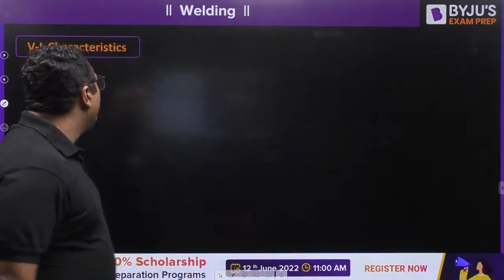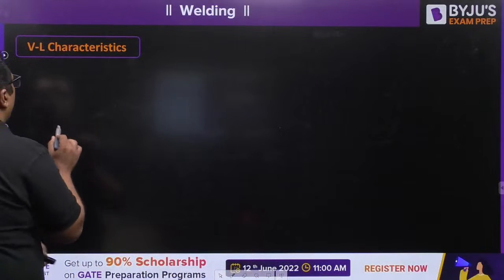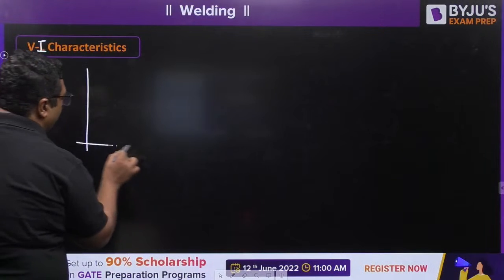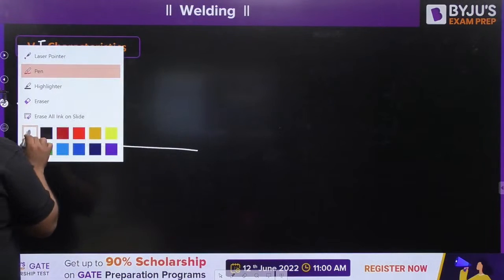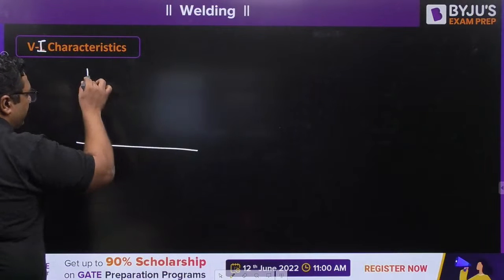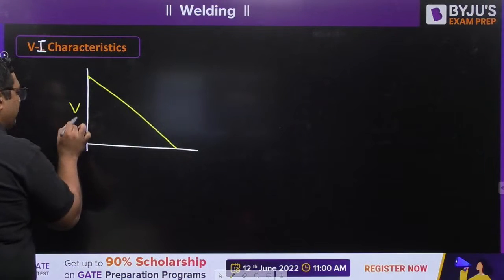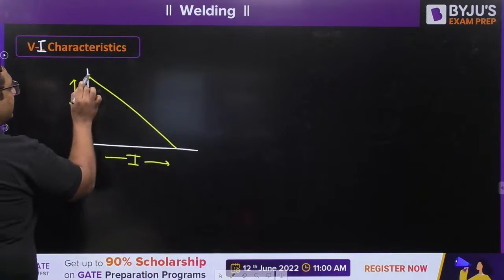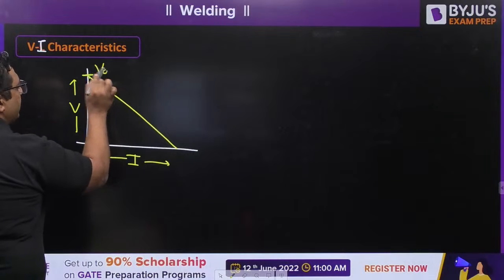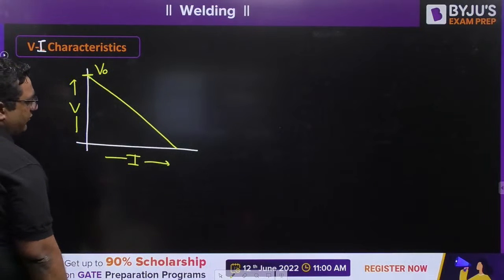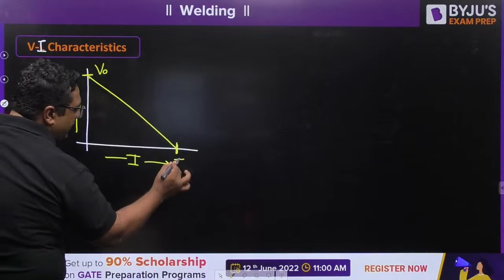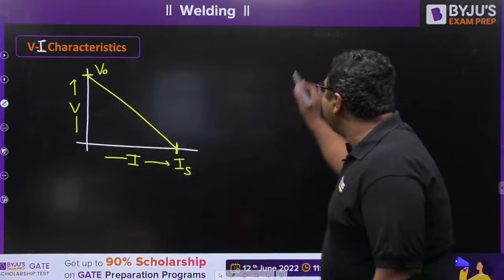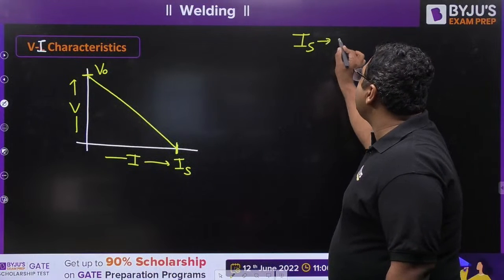So my dear, when we are talking about the VI characteristic of semi-automatic type of welding, they are giving this type of characteristic. This is between voltage and current. And my dear, in this curve, this is said to be the highest voltage, given the name of open circuit voltage. This is the highest current, given the name of short circuit current. So my dear, when we are talking about IS, it is said to be short circuit current.